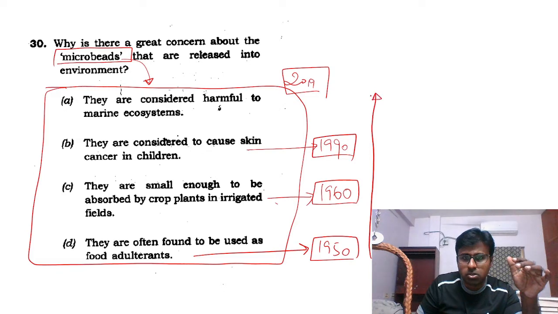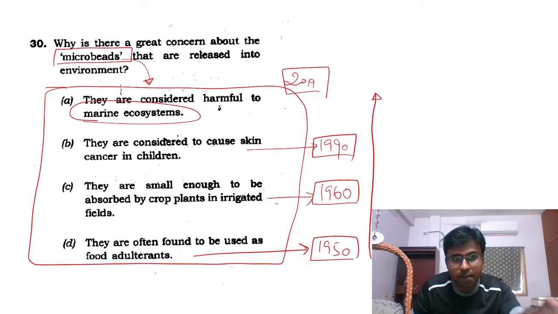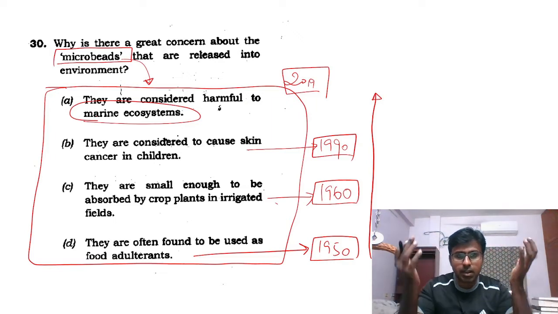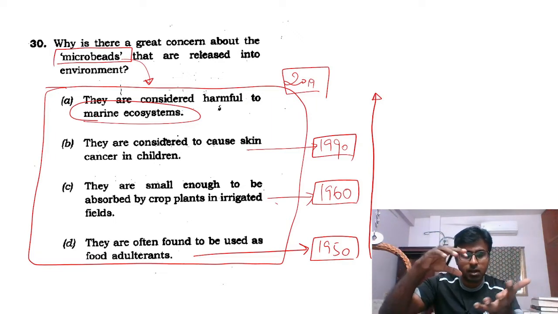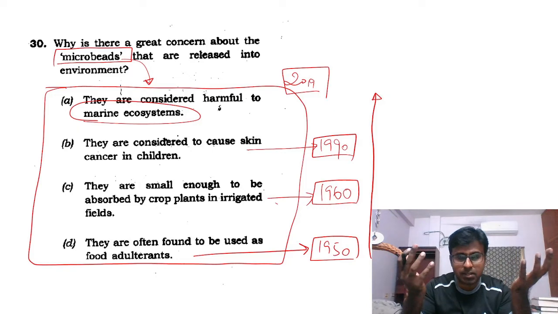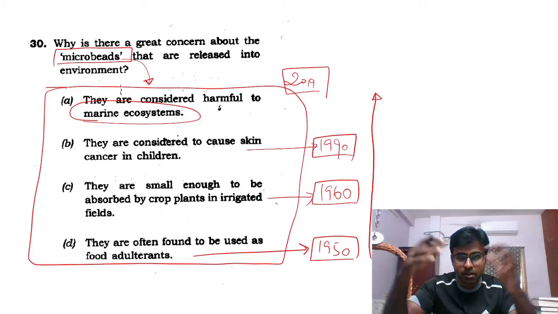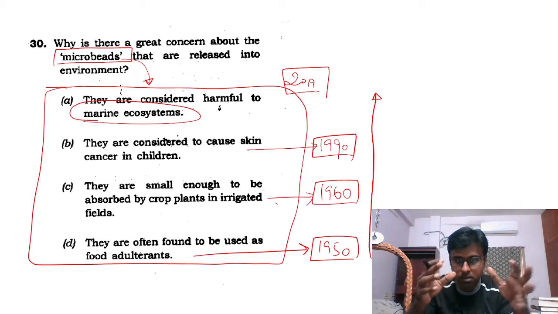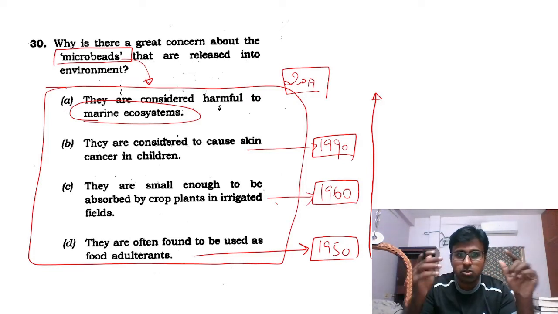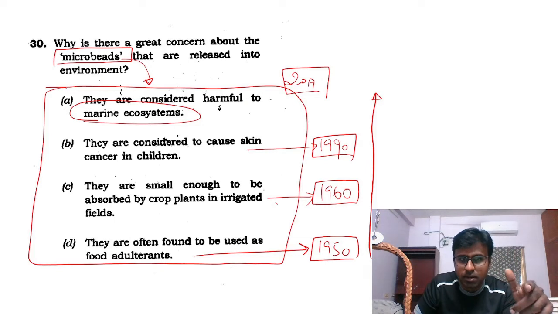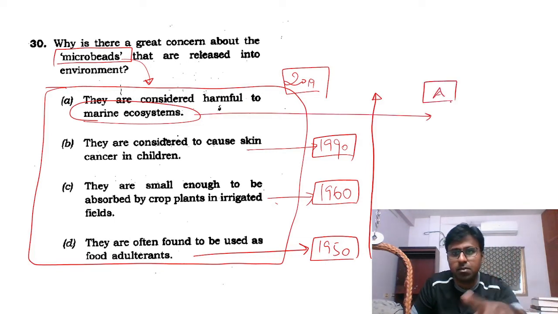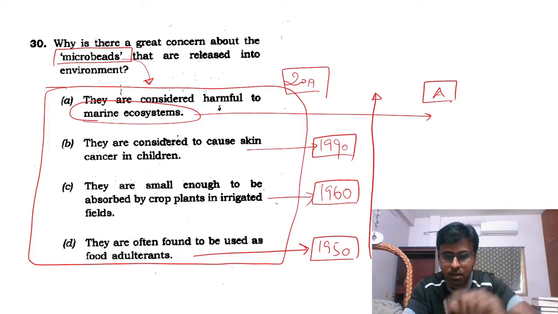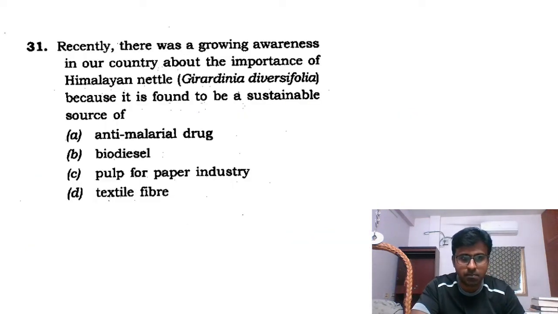The recent issue is that marine ecosystems have now been found to have these microbeads. In Instagram and all, if you have seen some animals having plastic covers on their head, turtles having or eating plastic covers, so many horrible images have come recently. So what is this microbeads now? I thought this is the current issue or current event which is connected, and A is the answer. You can go check, question 30, A is the answer.